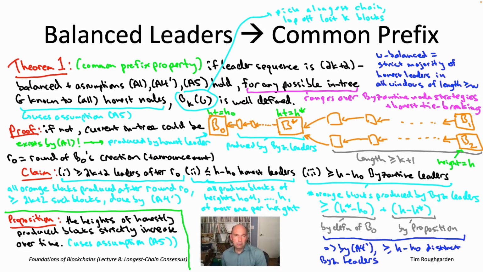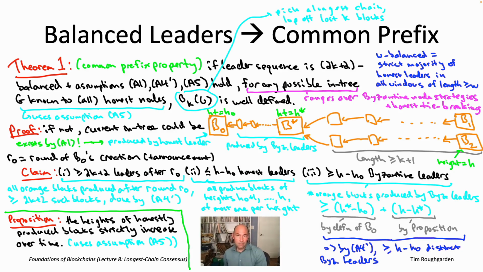In fact, a good homework problem, if you really want to understand this stuff deeply, is to show by explicit counterexample that this theorem 1 is actually false if the only thing you do is erase the prime from A4. So if you keep the balancedness condition on the leader sequence the same and assume nothing else about the leader sequence, and you replace A4 prime with A4, in fact, the theorem is false.